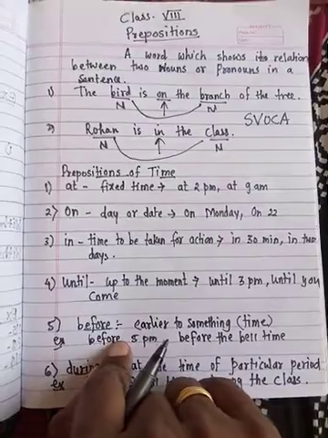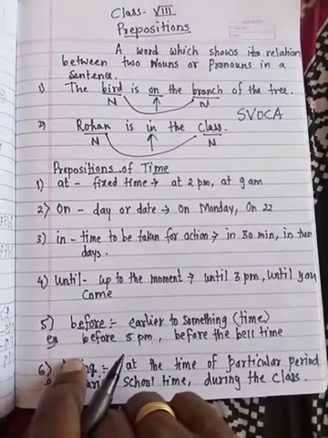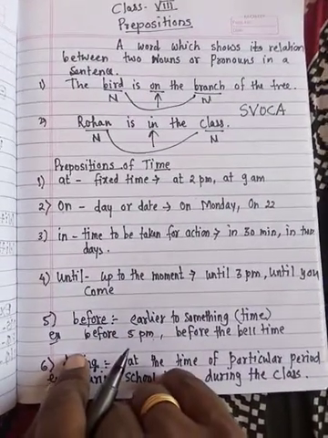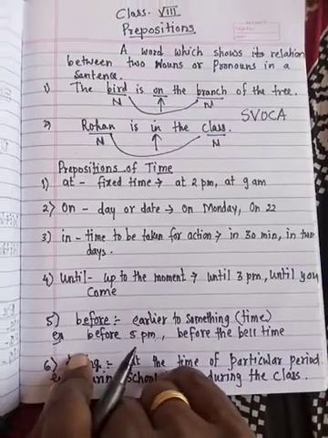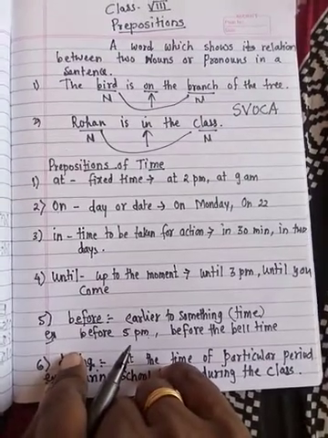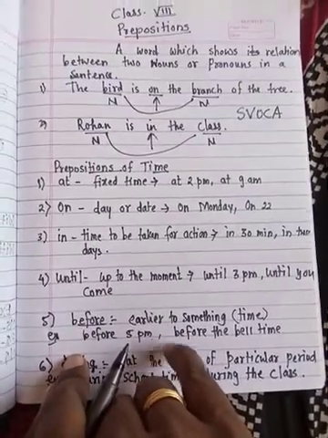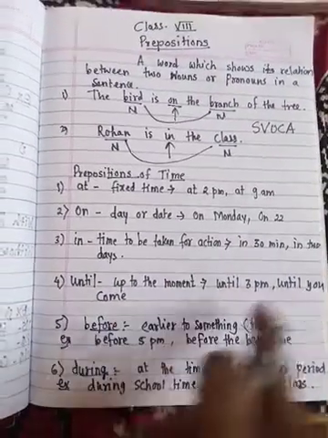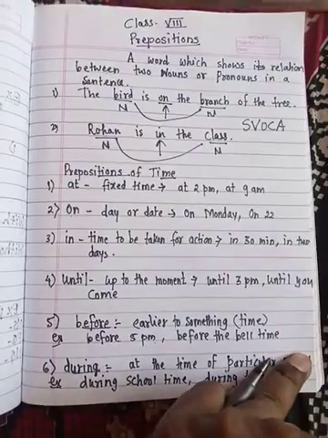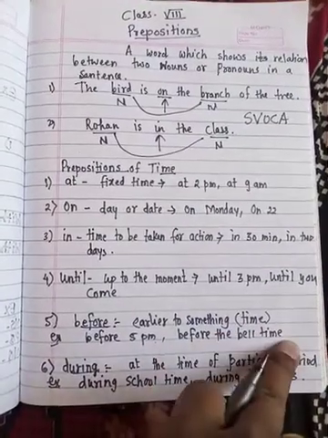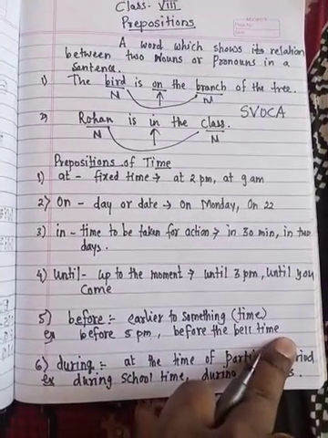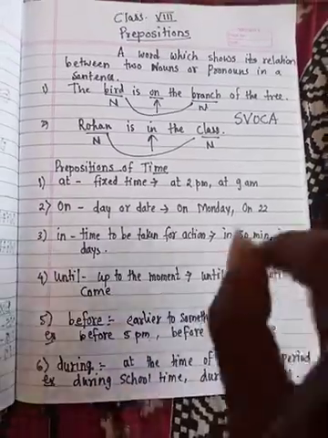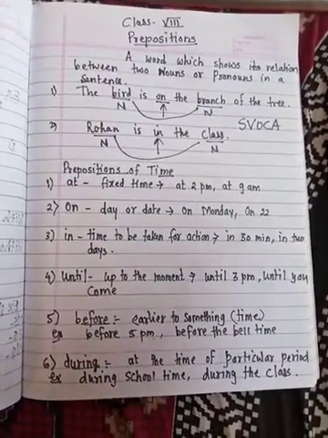But when we use before, it means before 5 p.m. He may come at 4:59, 4:58, 4:55, 4:50. It may be any time, but definitely before 5 p.m. Before the bell time. I will finish my lesson before the bell time, definitely not exactly at the bell time.